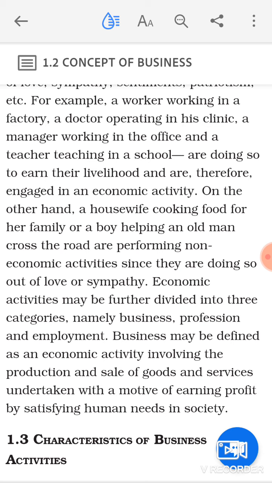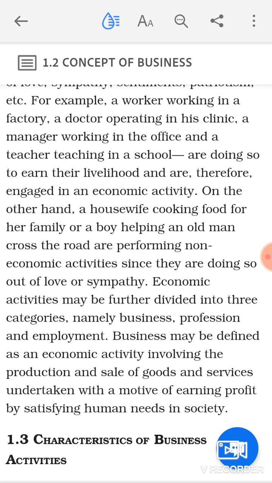In a nutshell, you can say exchange of goods and services will take place with a motive of earning profit. So the motive behind doing so will be earning profit by satisfying human needs in the society. And how are you going to earn that profit? By satisfying the human needs in the society. It means whatever need is there of that individual, you are going to fulfill that, you are going to satisfy that individual, and you are going to charge for that, and out of that you are going to earn profit. So you can call it to be a business.